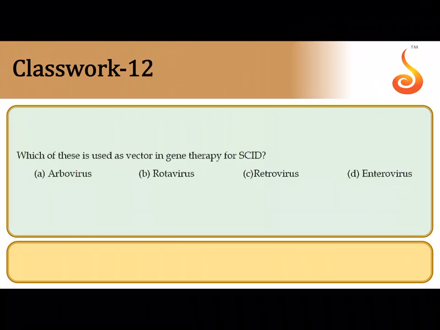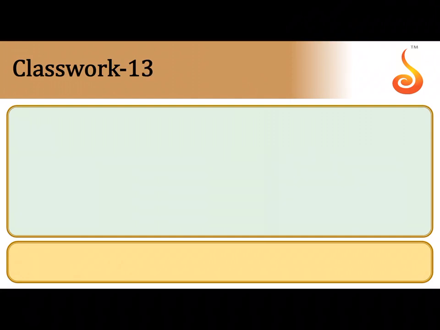Which of these is used as a vector in gene therapy for severe combined immunodeficiency? Now in severe combined immunodeficiency, you will have to introduce the ADA gene into the T cells which are extracted from the patient. For this you will use a retroviral vector. So retroviral vectors are used for introducing the gene of ADA into the T cells of a patient who is suffering from adenosine deaminase deficiency or SCID.